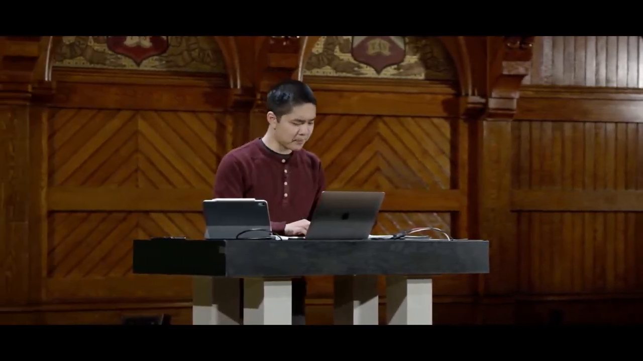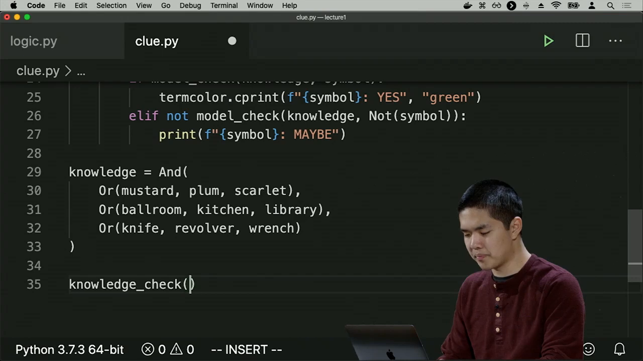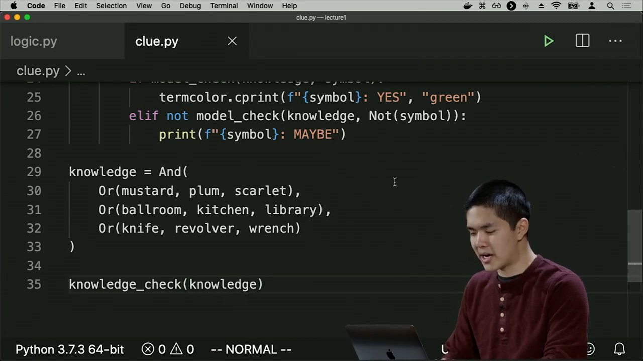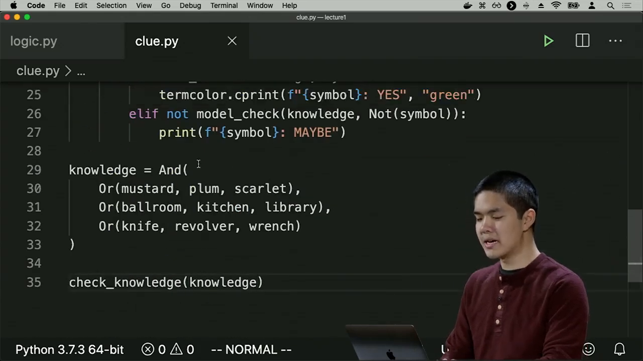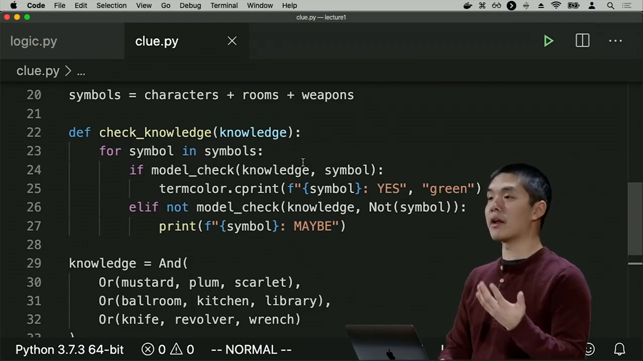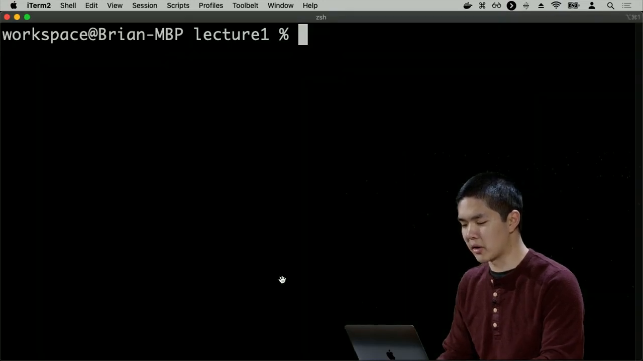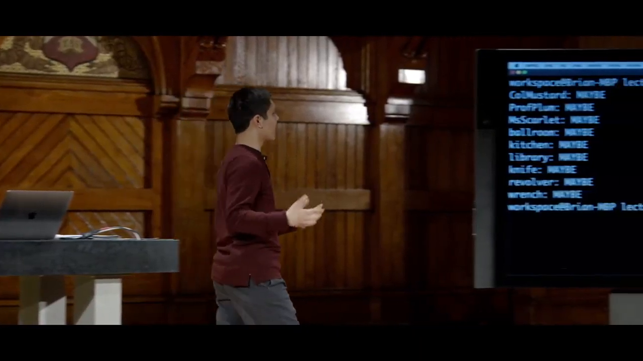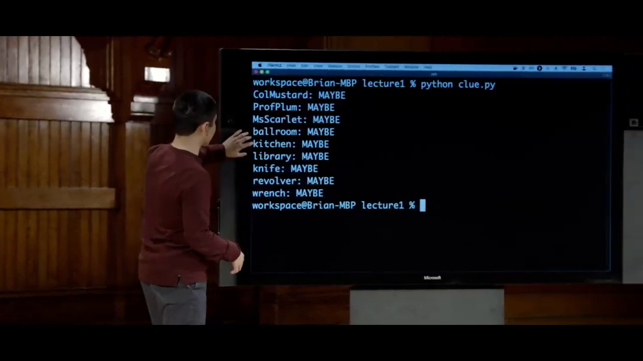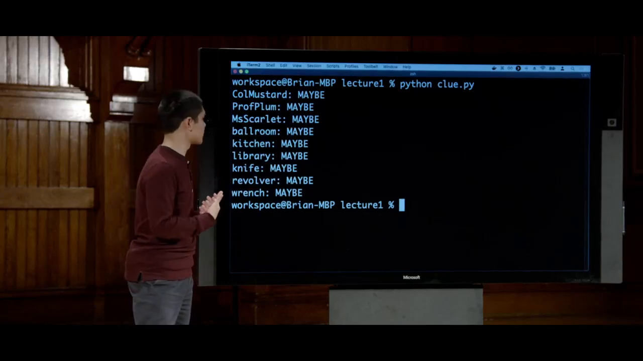And in fact, we can see that if I try and run my knowledge check function on my knowledge. Check knowledge rather, is this function that I just wrote that looks over all of the symbols and tries to see what conclusions I can actually draw about any of the symbols. So I'll go ahead and run clue.py and see what it is that I know. And it seems that I don't really know anything for sure. I have all three people are maybes, all three of the rooms are maybes, all three of the weapons are maybes. I don't really know anything for certain just yet.